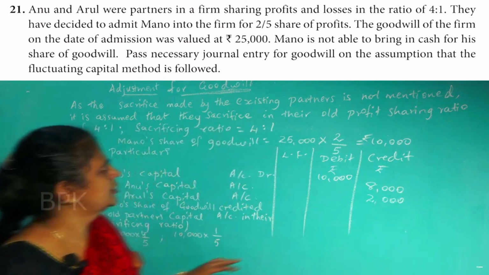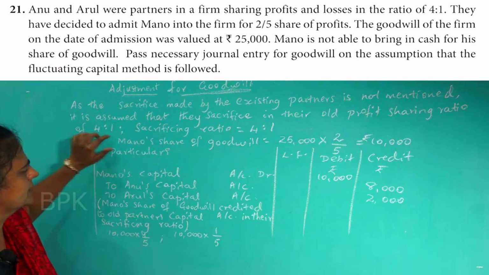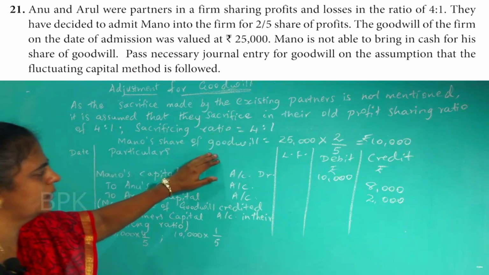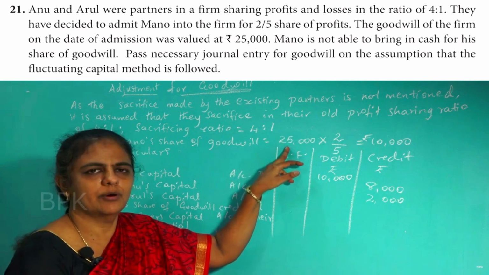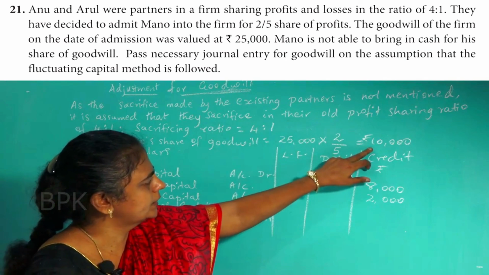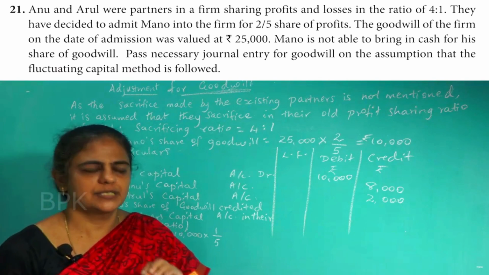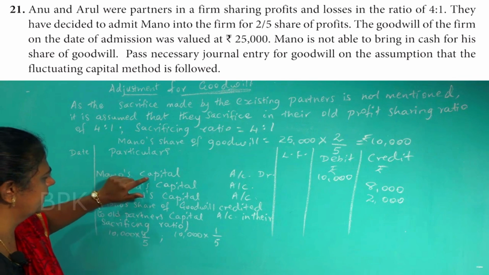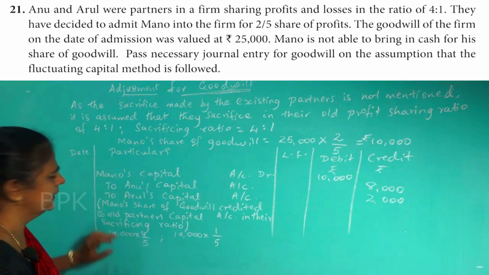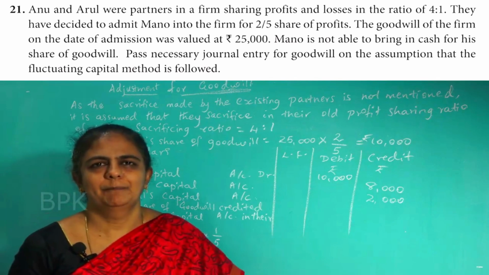Hope you understood, children. Sacrifice is not given, so the old ratio, that is 4:1, is assumed as the sacrificing ratio. Mano's share of goodwill, how do you find it? Total value of goodwill is 25,000. His share is 2/5. Multiply that, you will get 10,000 rupees as Mano's share. But it is told in the question that Mano is not bringing any cash for his share of goodwill. So Mano's capital account is debited, and the old partners' capital accounts should be credited in the sacrificing ratio. Hope you understood, children. Thank you.